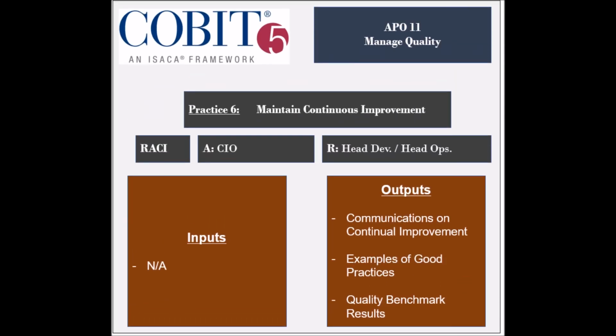The 6th practice is to maintain continuous improvement. The entities responsible for this practice include the Project Management Office, the head IT architect, and the IT service manager. The entity that is held accountable is the Chief Information Officer. The practice receives no inputs, but generates 3 outputs, which are the communications on continual improvement, the examples of good practices, and the quality benchmark results, all to be used by all the management processes.